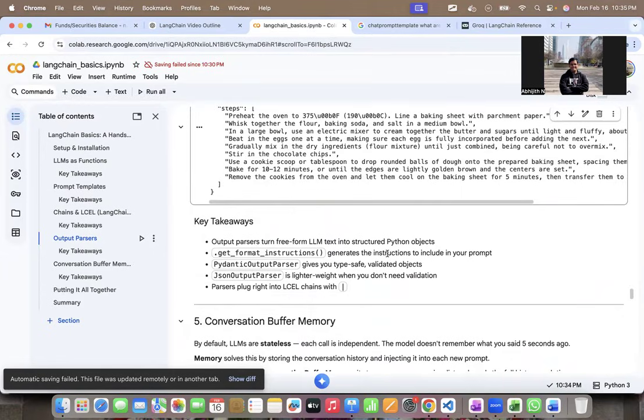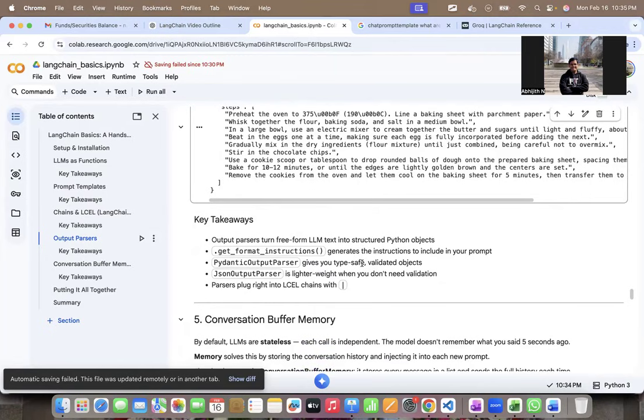And then Pydantic output parser gives you type-safe validated objects. And JSON output parser is basically a lighter weight version of this, which you can use without much validation. But it's very useful in sending data to APIs and so on. And parsers can be plugged into LCEL chains, which is also something we observed.